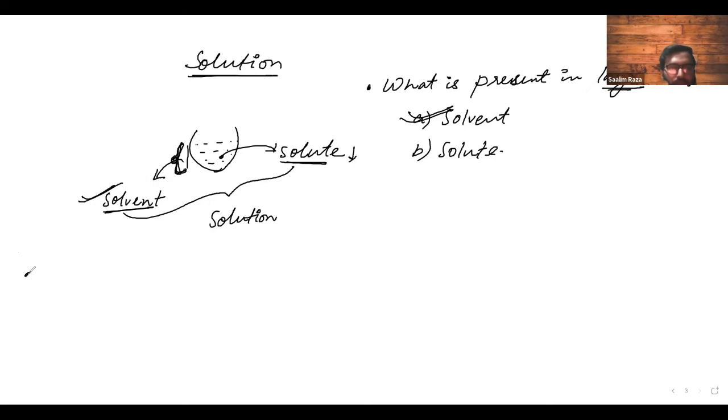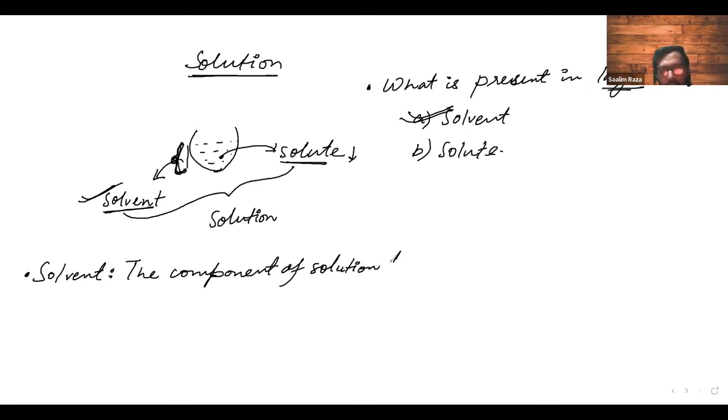What is the definition for solvent? The component of solution that is present in larger amount.